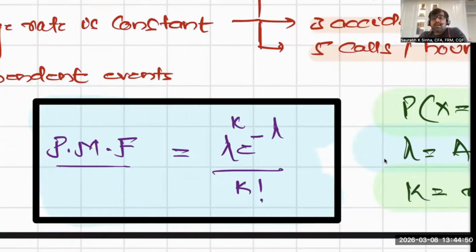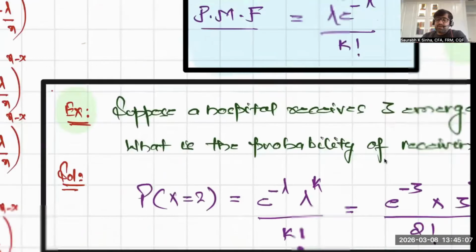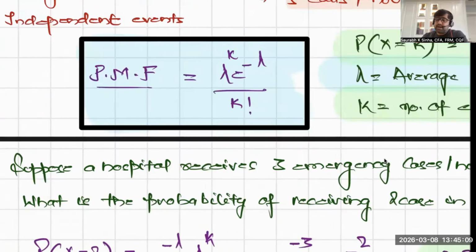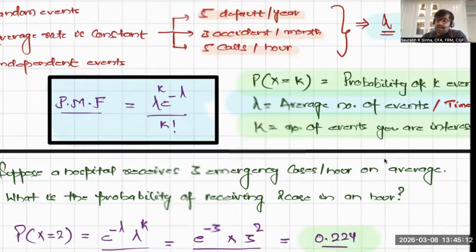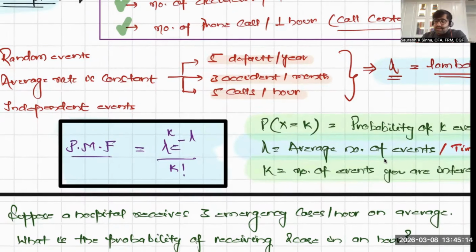Suppose you want to find the probability of 3 accidents in a month and the average number of accidents per month is 5. Then lambda is 5, and your k is 3, and e is the Euler constant, which remains constant. So let's take a very simple example and try to solve it at your end. Pause the video and try to solve it. I'm reading the example for you.